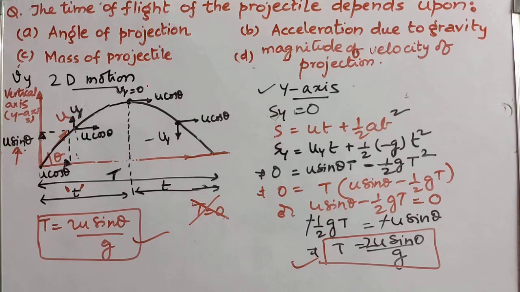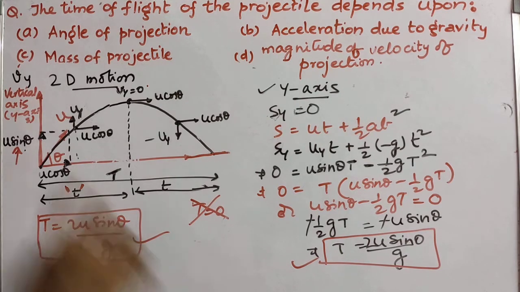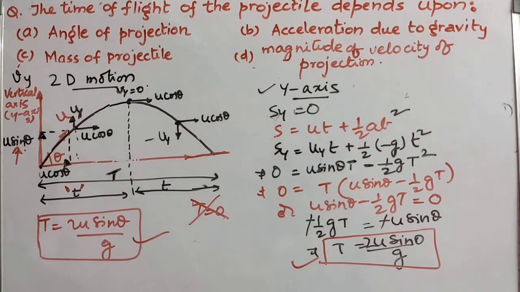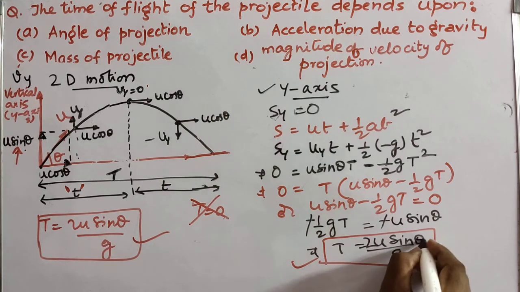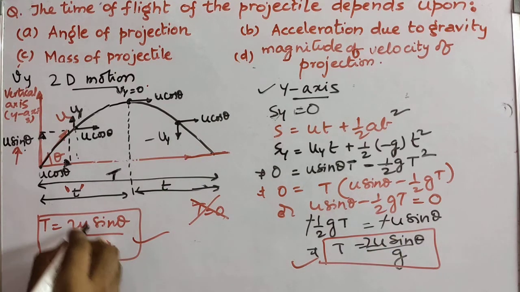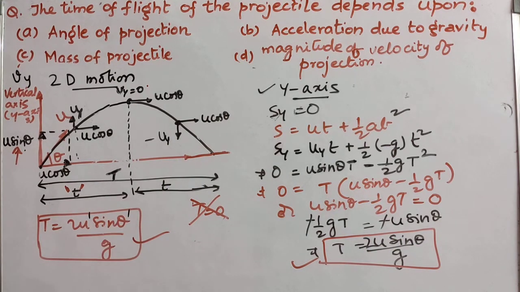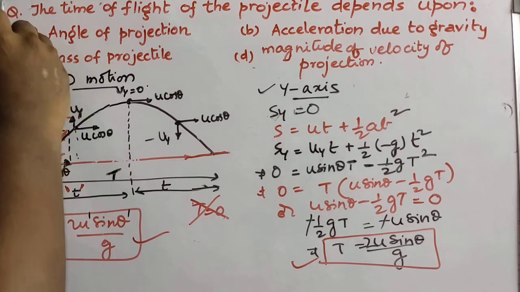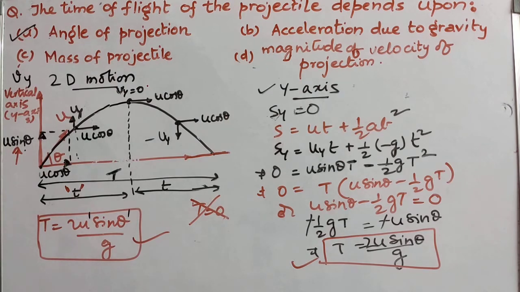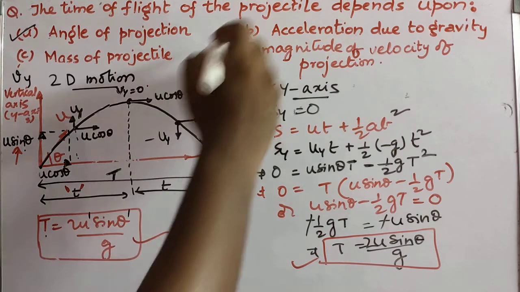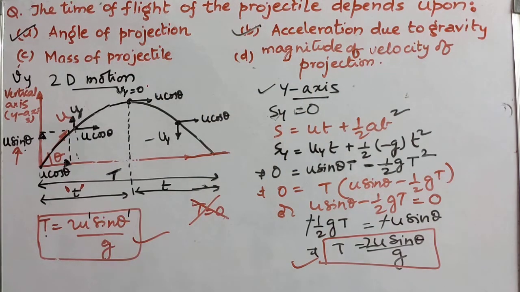Now let's answer our question. The time of flight of the projectile depends upon the angle of projection. See here, is there an angle of projection? Yes. There is a term called sine theta in our answer, and sine theta depends upon theta. Theta is the angle of projection. So option A is correct. Second, acceleration due to gravity. Yes, there is a relation between time of flight and acceleration due to gravity. Hence, this is also correct.